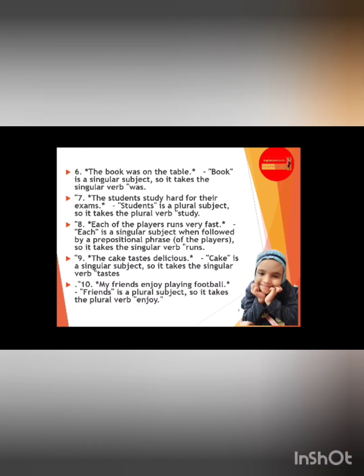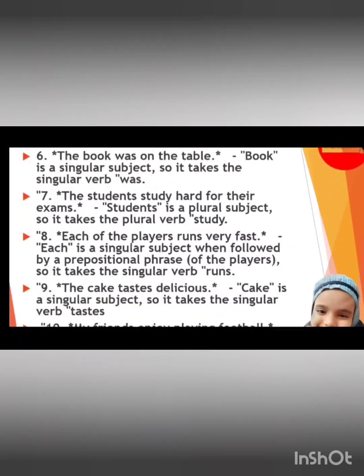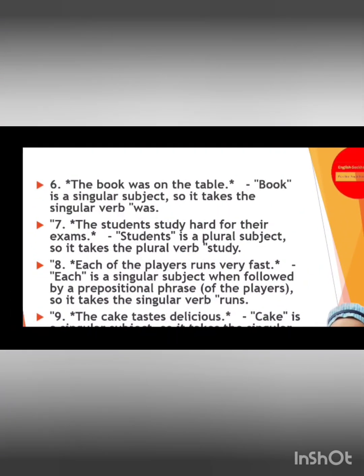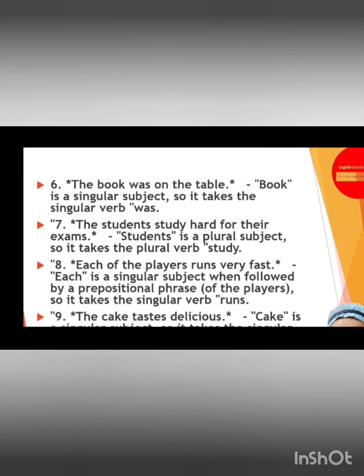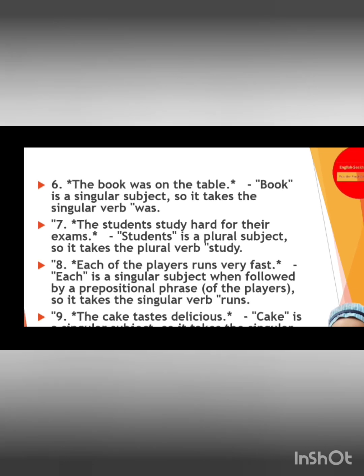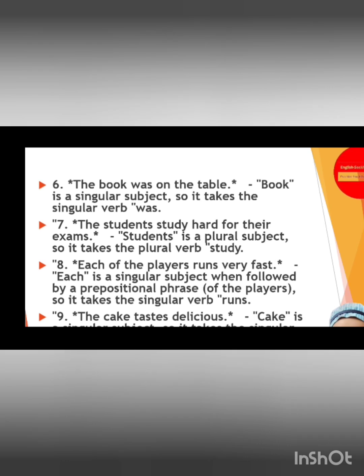Coming to the next page. The book was on the table. Book is a third person singular subject. So we apply the rule and we add s there. The students study hard for their exams. Students means he, she, or they, so it is plural.